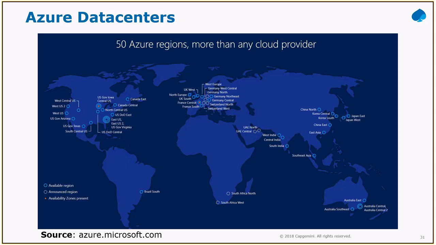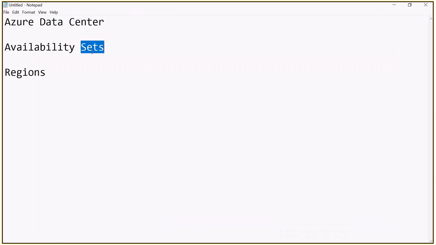If I say West India, it will have many availability sets. Actually, I'll say availability zones instead of availability sets. In one availability zone, we might have multiple data centers, and they are all connected with a network, like an intranet. If there are 2 data centers, they will be connected to each other like an intranet, and such availability zones will be there for the regions.